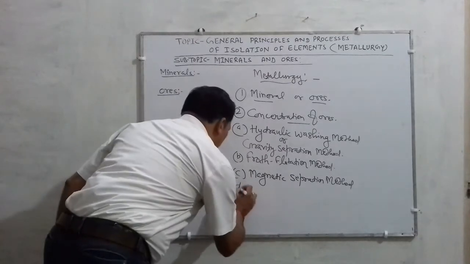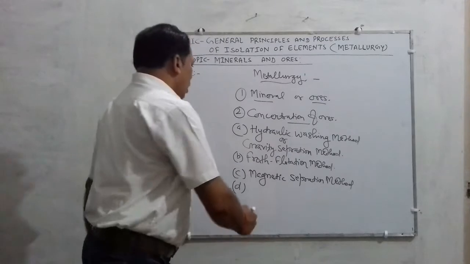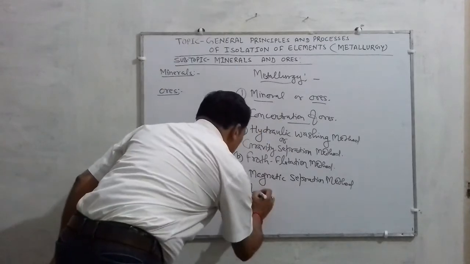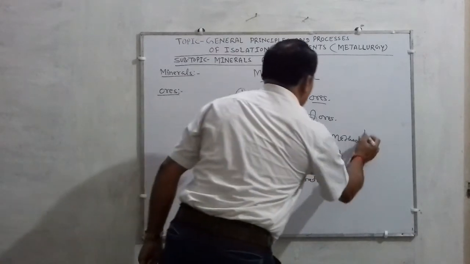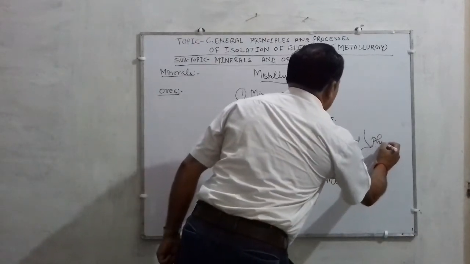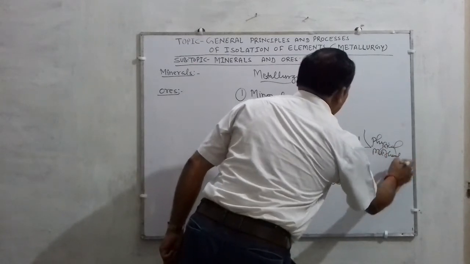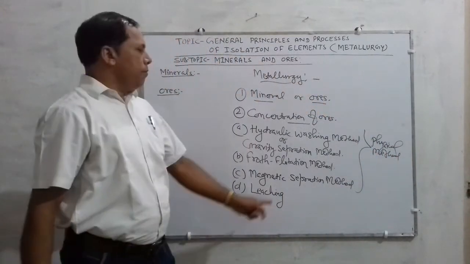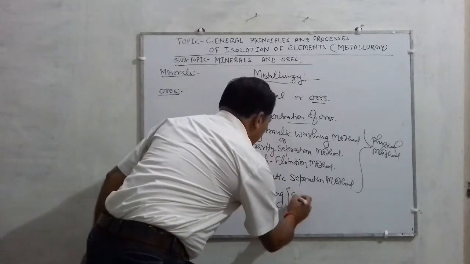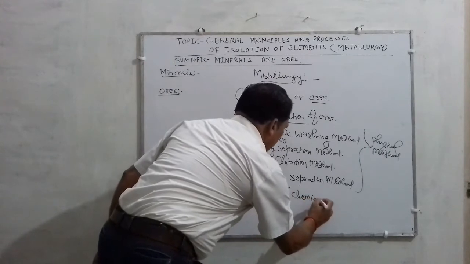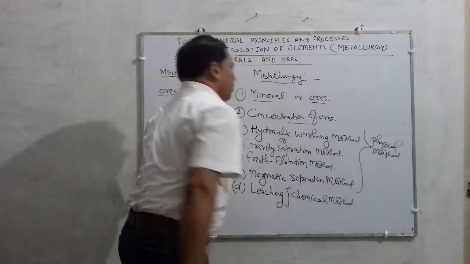And the last and important method, which is also known as the chemical method of concentration of ore, is called leaching. These 3 above methods are generally called physical methods, and leaching is essential and is called the chemical method of concentration of ores.